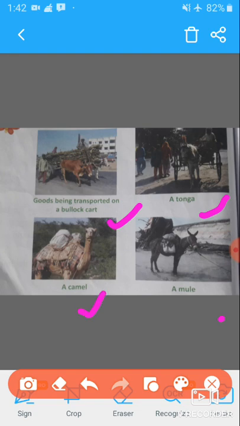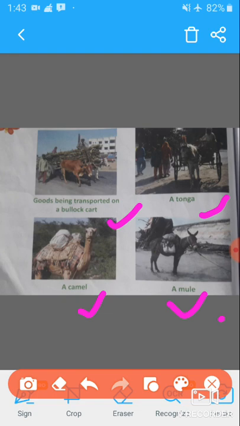A camel is also used to carry goods or people from one place to another, and a mule is also used as land transport. In deserts camels are used to carry people and goods, and in forests elephants are used to carry goods, and in hilly places mules and ponies are also used as means of transport.